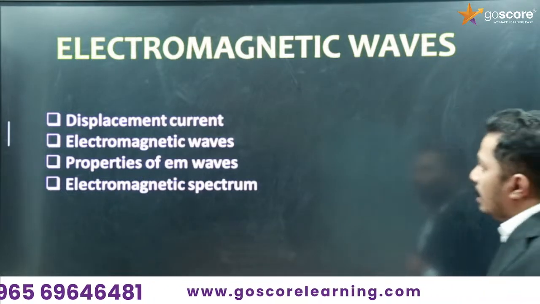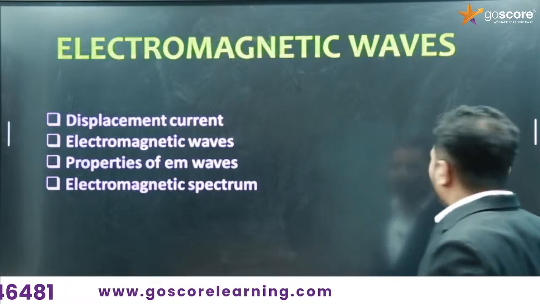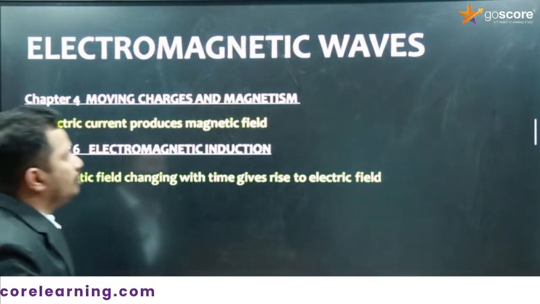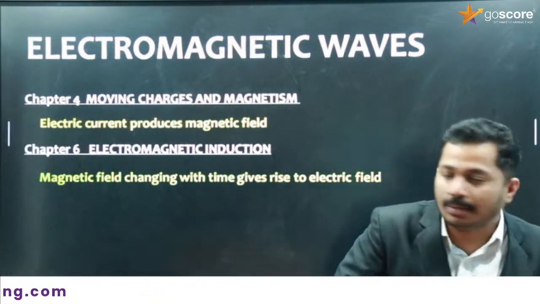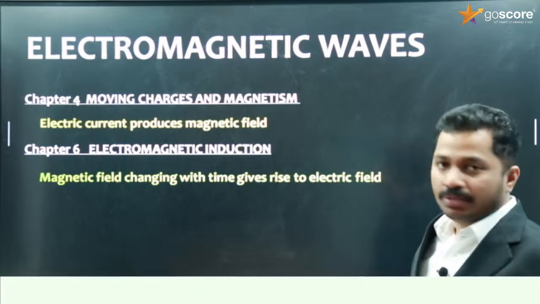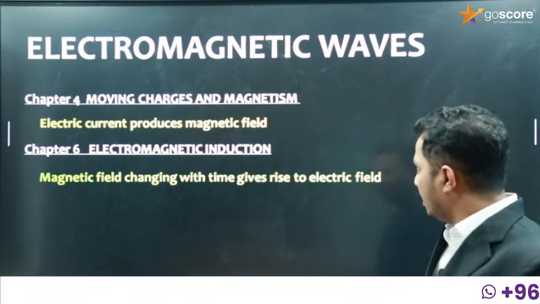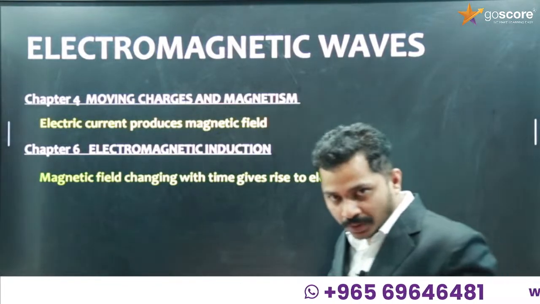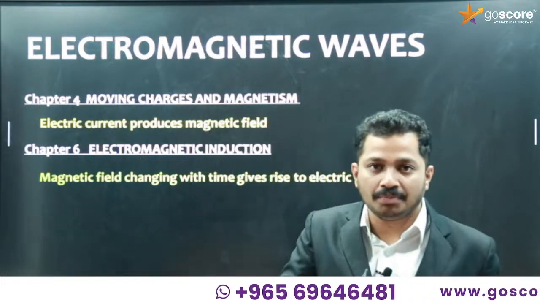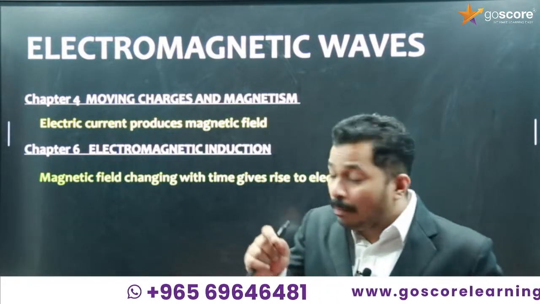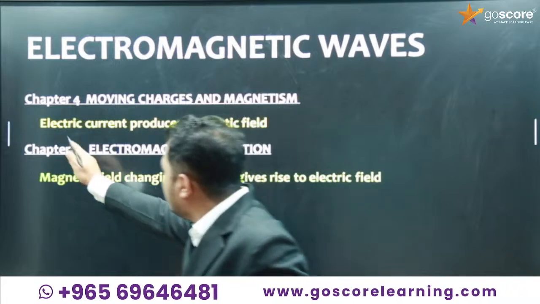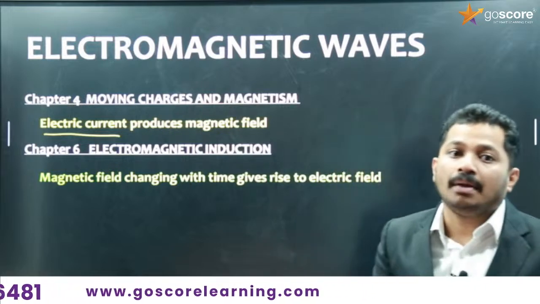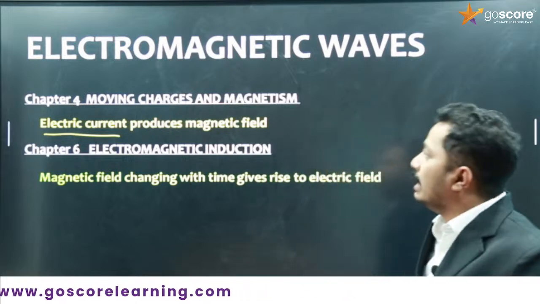Yes. So displacement current is the first topic, right? Before entering into the chapter, we have to collect some ideas from the previous chapters, chapter 4 and chapter 6. What's the name of chapter 4? Moving charges and magnetism, right? In that chapter, what you have learned is, whenever a charge is moving, having a velocity, it will be creating current. What is a moving charge? It is electric current, right? So electric current produces magnetic field. That you have learned in chapter 4.